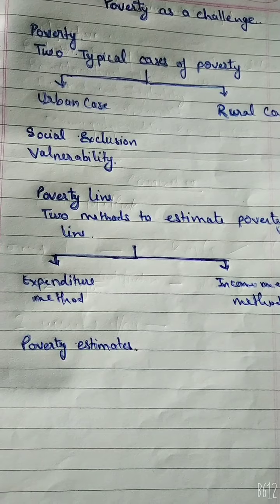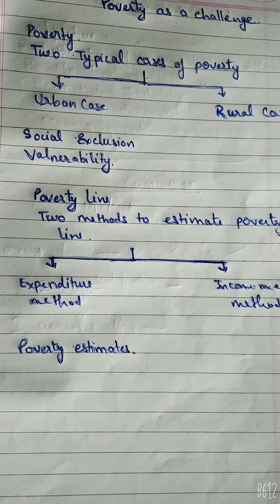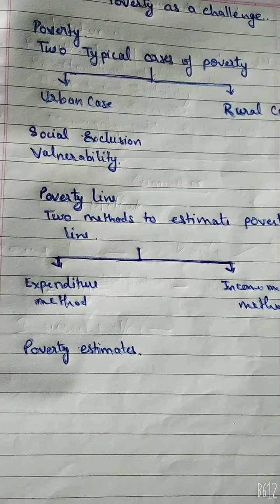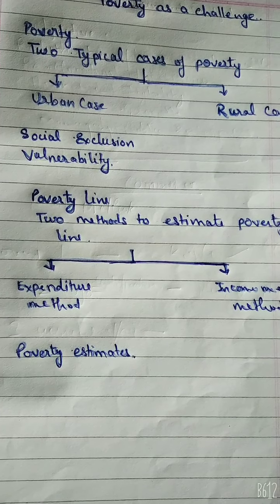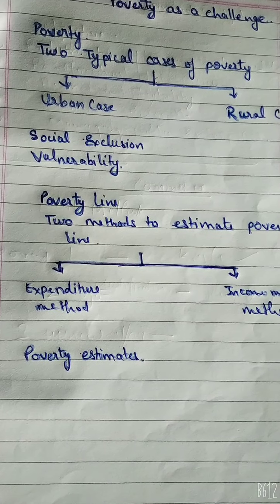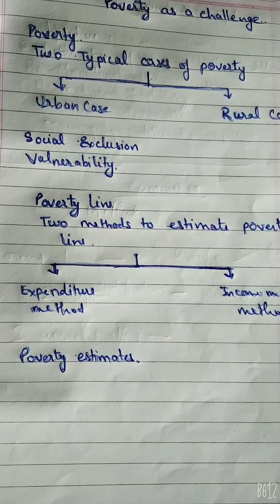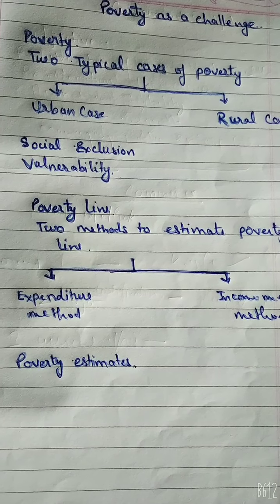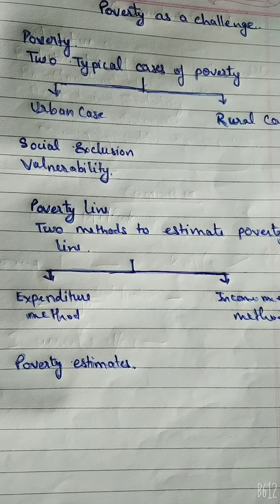A person is considered poor if his or her income or consumption level falls below the given minimum level necessary to fulfill the basic needs. What is necessary to satisfy the basic needs is different at different times and in different countries. Therefore, the poverty line may vary with time and place. Each country uses an imaginary line that is considered appropriate for its existing level of development and accepted minimum social norms.